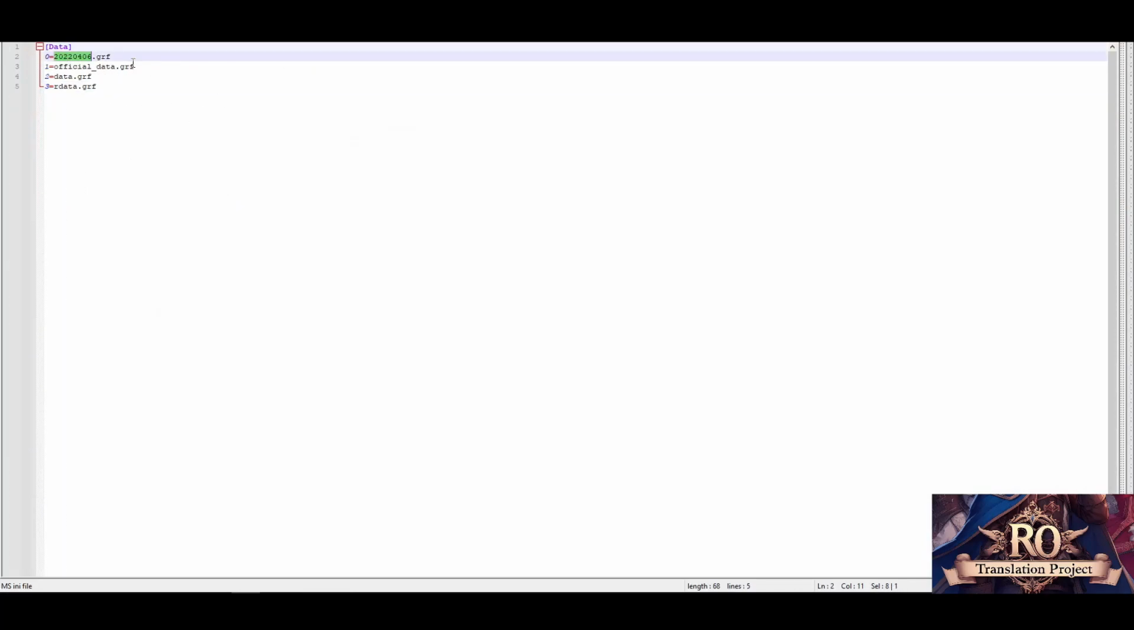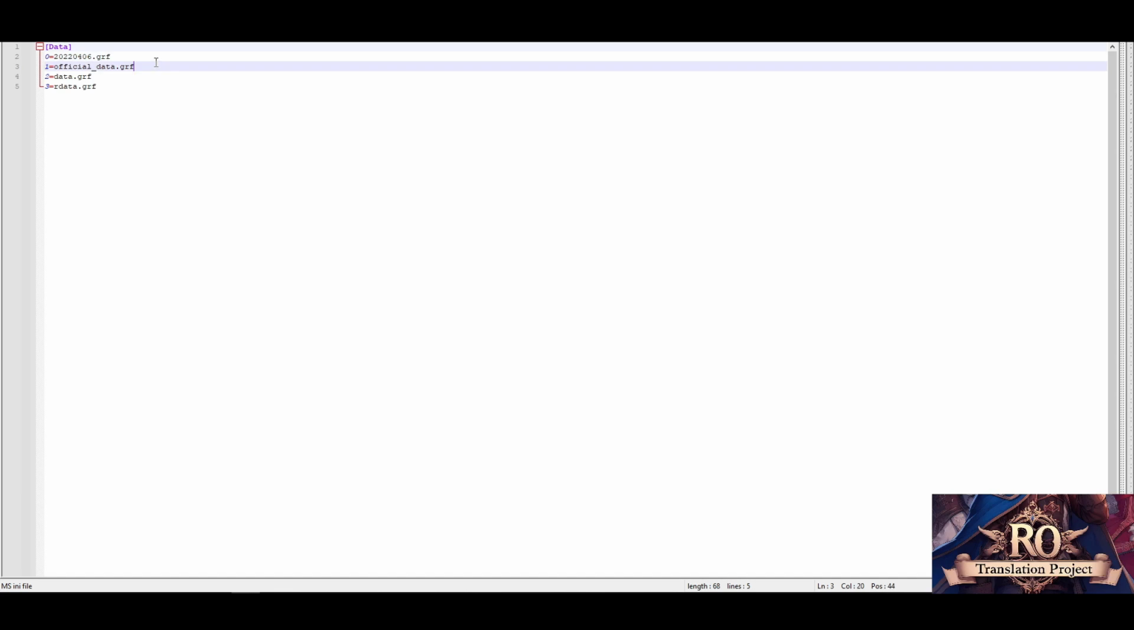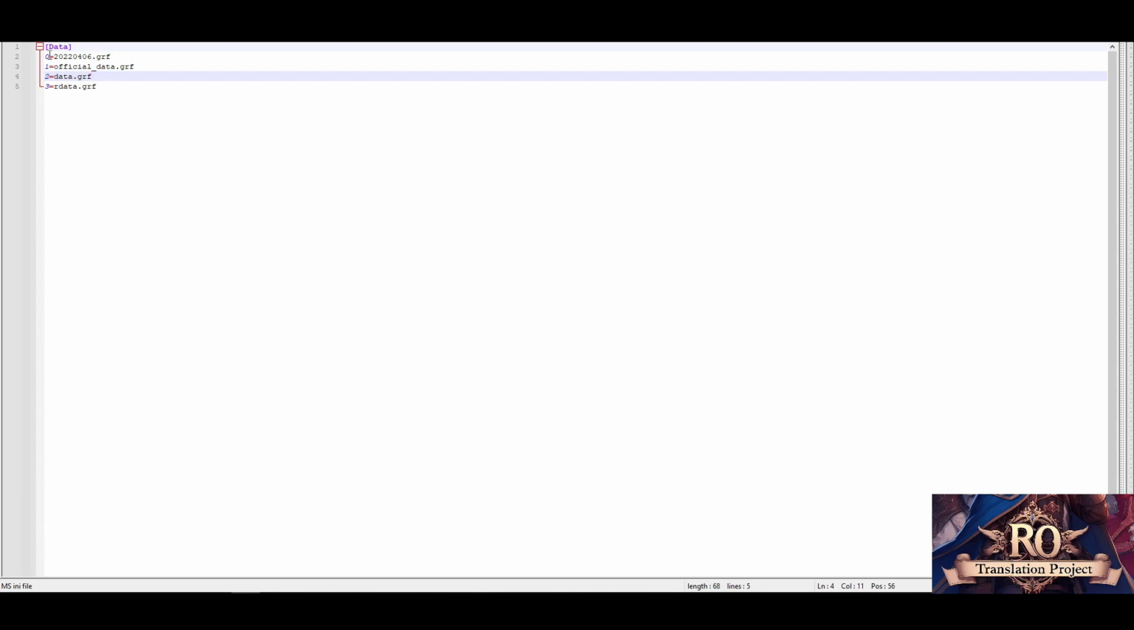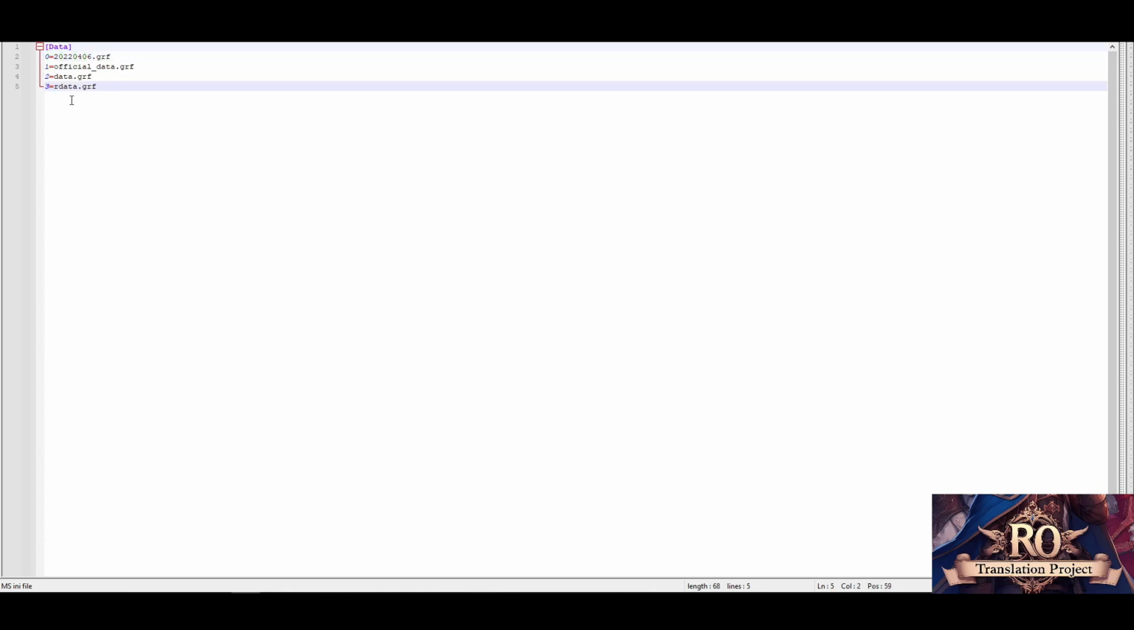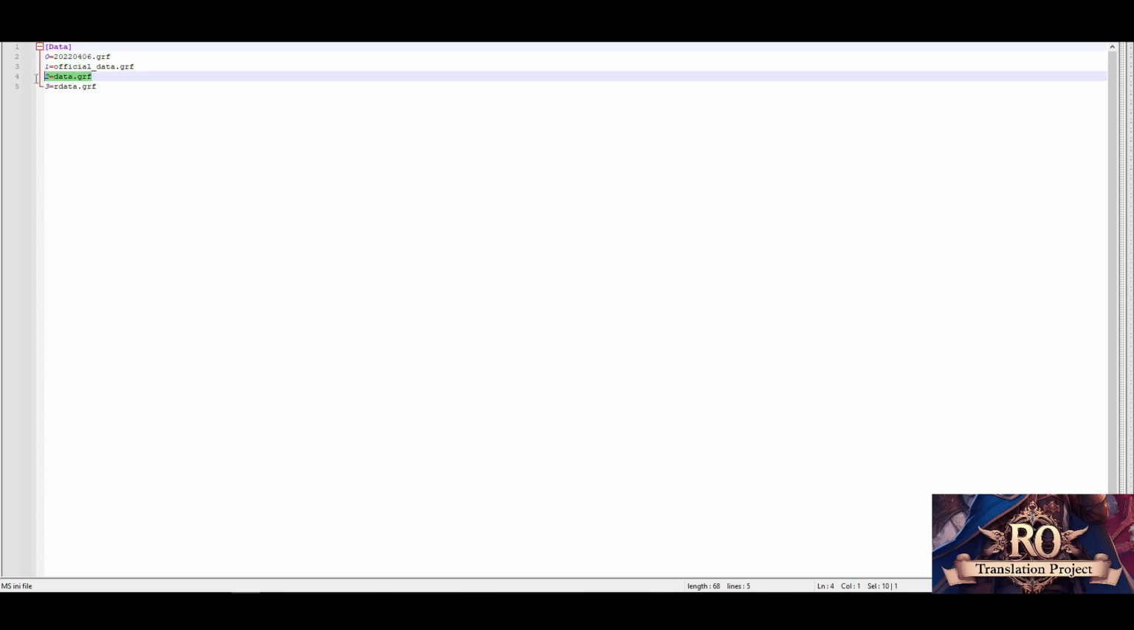For example, I made it with my tool, the client generator, with a grf containing the data for 2022 April 6th. Then from my resource collection, the official data grf, and then normal data. These entries go by priority. 0 is always the highest priority, and the higher the number, the later the priority. I always go by order, pretty much. I don't know if it matters if you skip a number or not, but I'll always do it like this. So pretty much translation first, additional here, and then the last one's always the official.